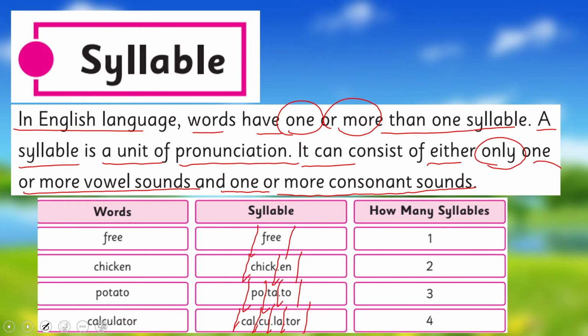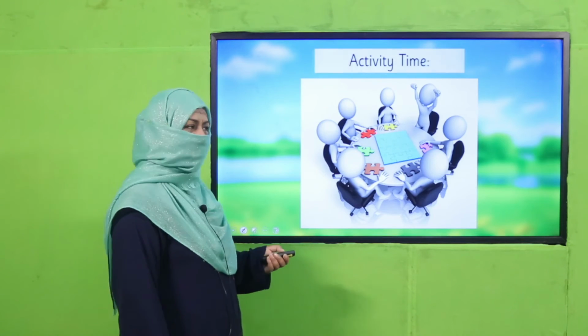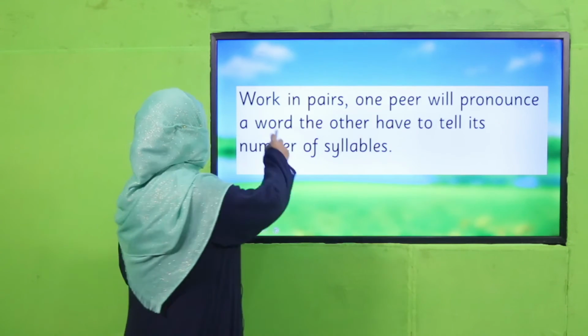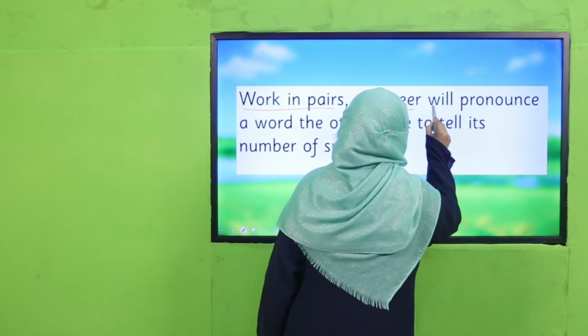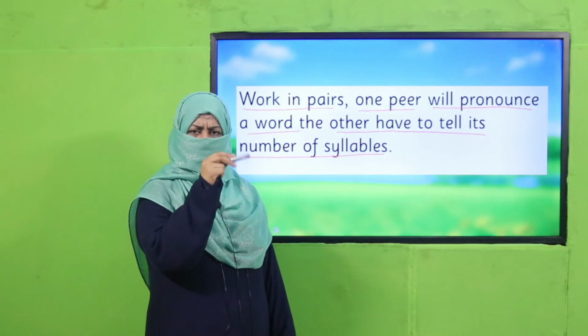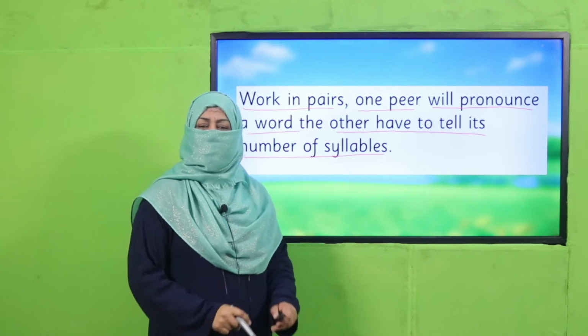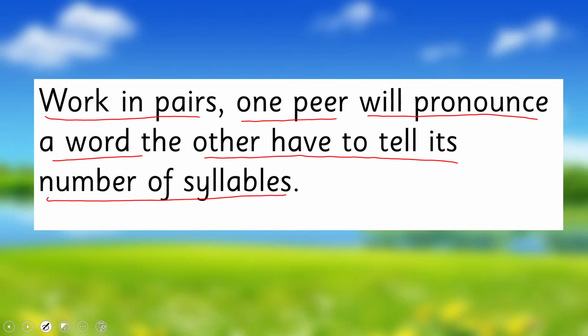Are you clear? Okay, so I'm going to give you an activity to practice. What you will do? You'll work in pairs. Your teacher will make you pairs. One pair will pronounce a word. The other has to tell its number of syllables. And it will be easier for you if you start writing those words on the board and then you can demarcate them. So pause the video, enjoy this activity.